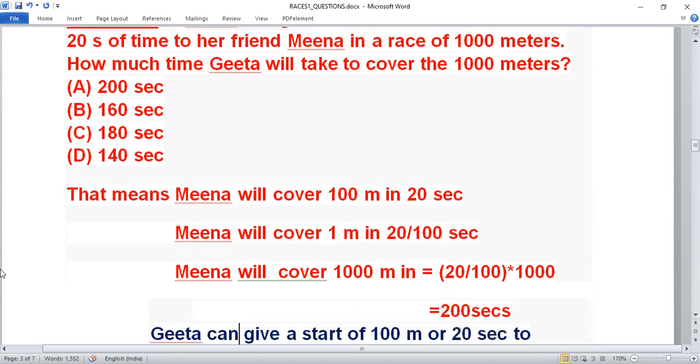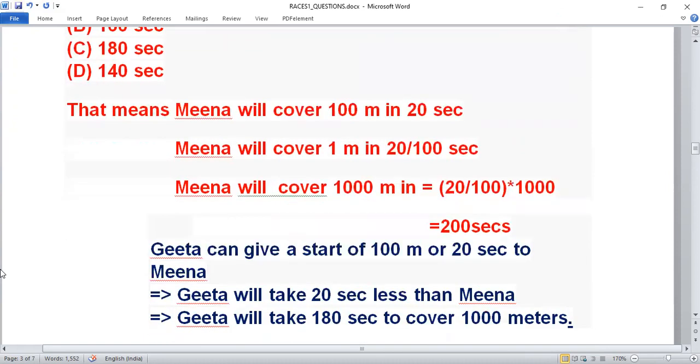So what's the meaning of this one? That's why I have written here: Geeta can give a start of 100 meter or 20 seconds. What does it imply? Geeta will take 20 seconds less than Meena. So Geeta will take 180 seconds. If Geeta is taking 20 seconds less, it means Geeta is the winner, and the speed of Geeta is more than the speed of Meena. Okay. I think this question is clear.